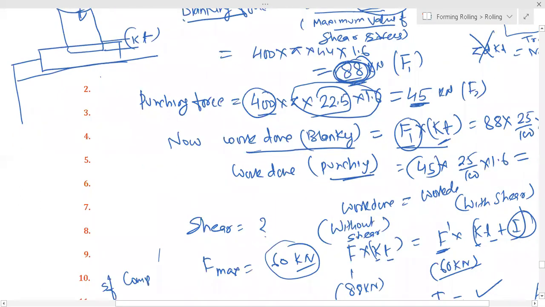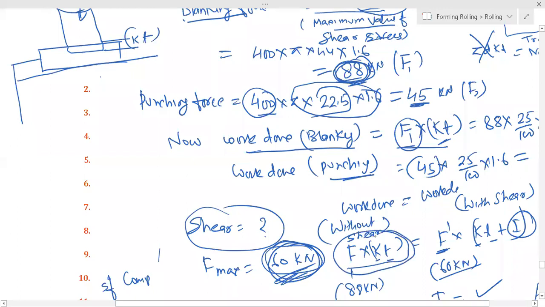Then they asked that we have to limit the force to 60 kilonewton. For that, we have to provide shear. We know that shear reduces force. So without shear, the work is force into K T, and with shear, F dash is K T plus I. This formula is with shear, which we already discussed in the previous class.